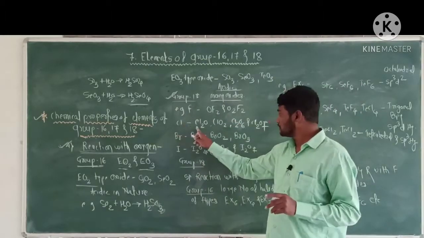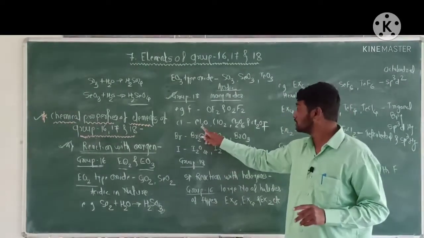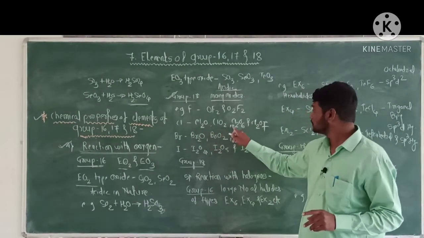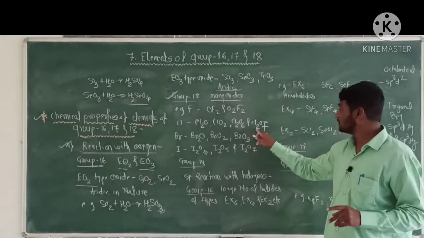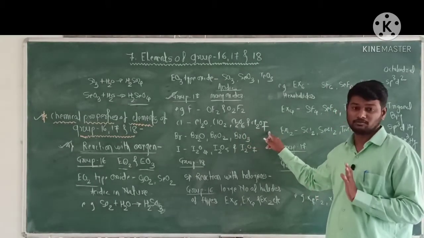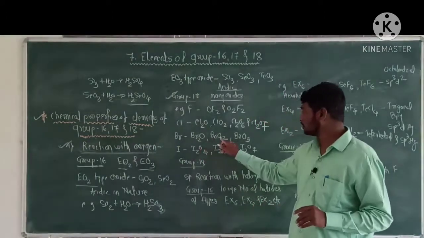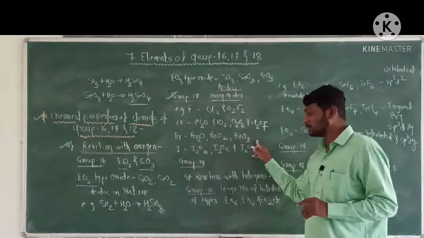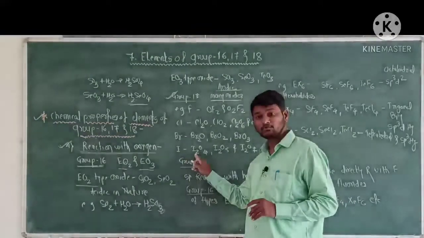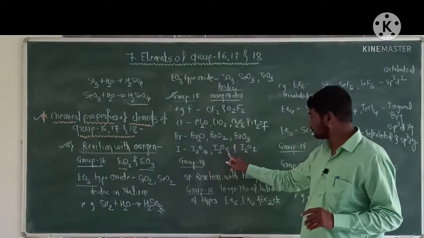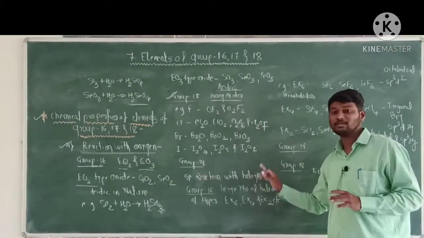Chlorine forms Cl2O, ClO2, Cl2O6 and Cl2O7. Bromine forms Br2O, BrO2, BrO3, and iodine forms I2O4, I2O5 and I2O7 type oxides.